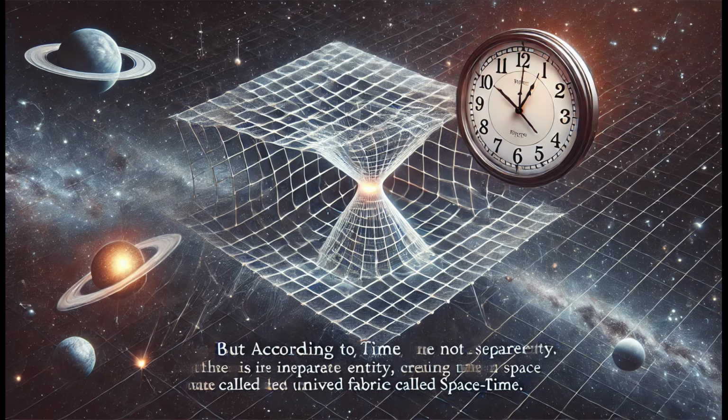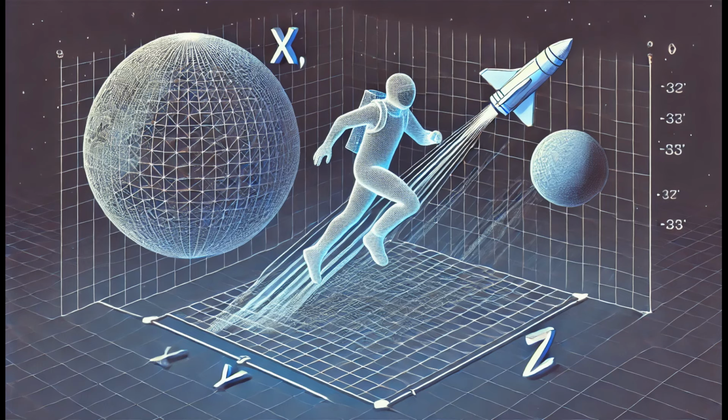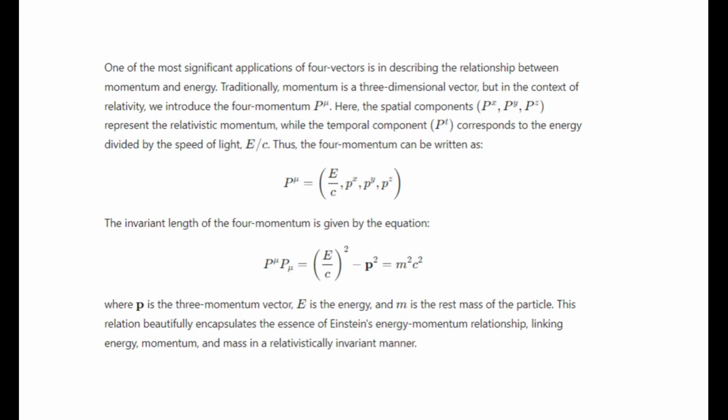For a practical example, let's consider momentum and energy. In classical physics, momentum is a three-dimensional vector that describes the motion of an object in space. Energy is a separate quantity, but in relativity, we combine them into a single four-vector. The three spatial components of this four-vector represent momentum, while the fourth component represents energy divided by the speed of light. This unified explanation helps us understand how energy and momentum are related in a relativistic context.